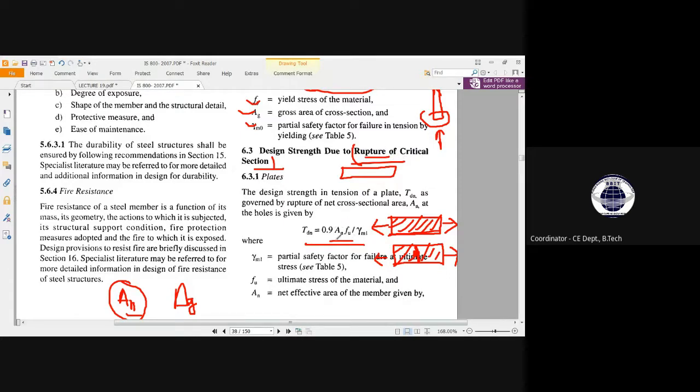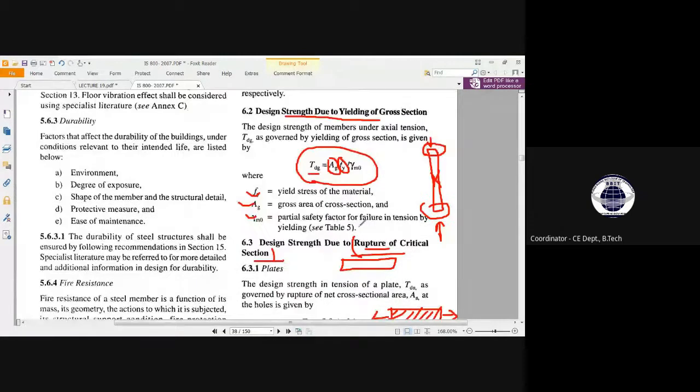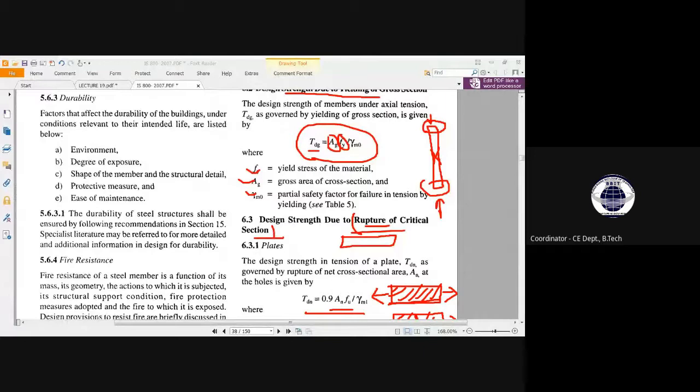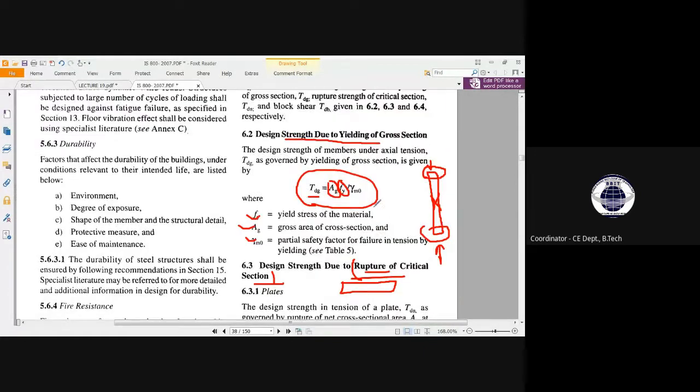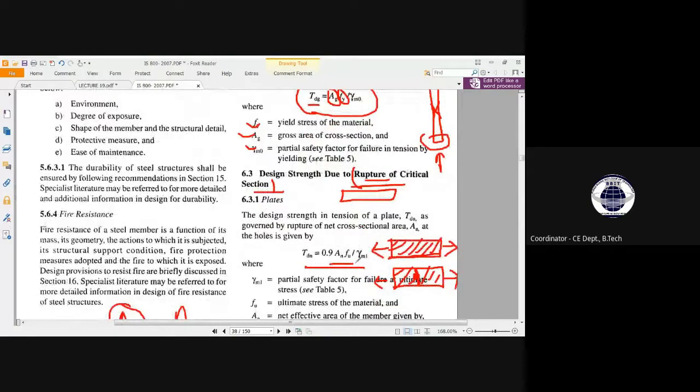That is why they have taken AN into the ultimate tensile stress, and the ultimate tensile load divided by gamma M1, because this is not happening due to yielding. That is why we have not adopted Fy. This will happen due to the ultimate load Fu.